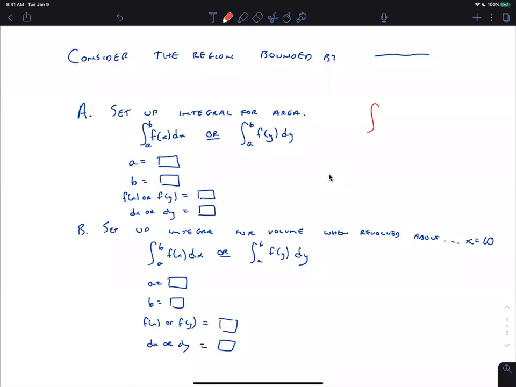So let's say that you decided the area is the integral from 4 to 7 of x squared minus 3x minus 9 dx. And then let's say that this one you decided was 2 pi integral from 4 to 7 again, and then 10 minus x, and then x squared minus 3x minus 9 or whatever, dx. I'm making those up, but let's say those are your answers like you would normally have. Does that make sense to everybody? And again, please ask if you're unclear. So this is what you would have written as the answer.